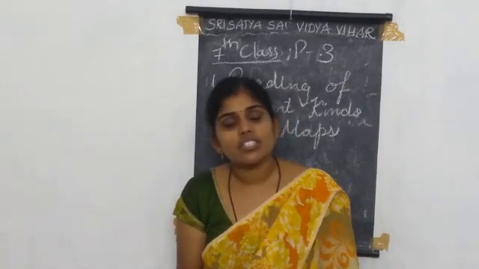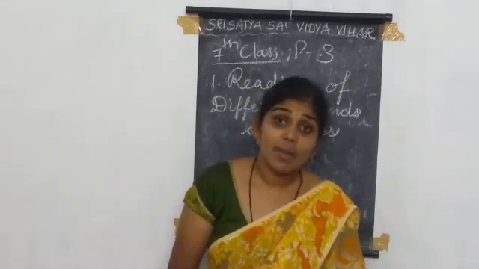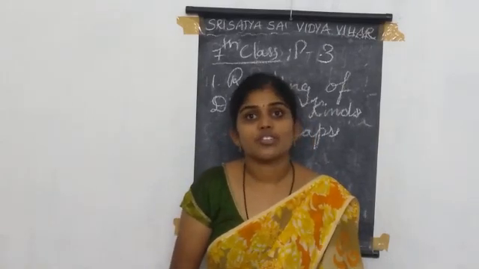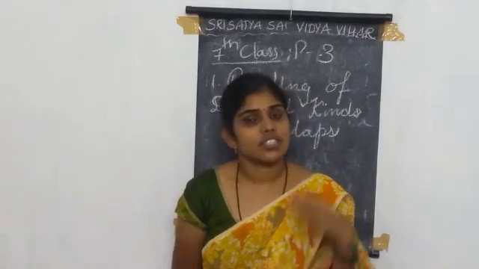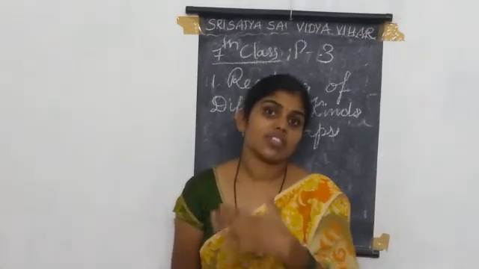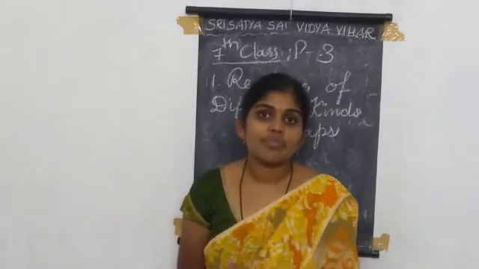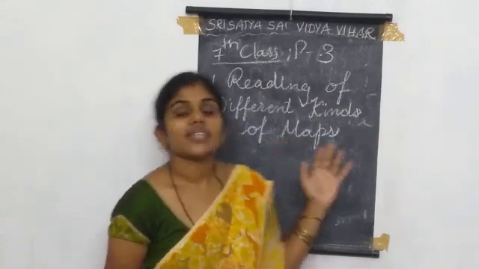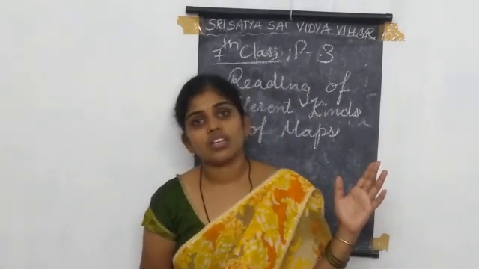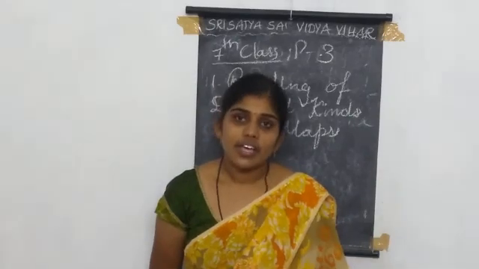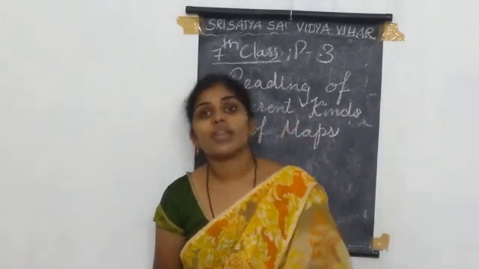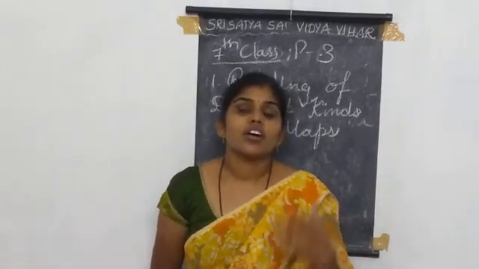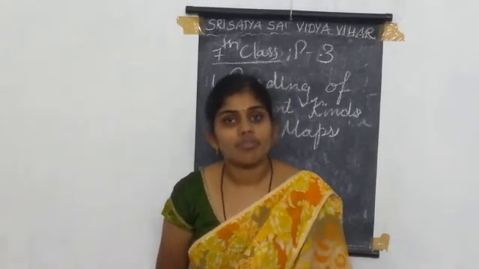In the 6th class, we discussed the map: what is a map, sketch map, rough map, and the symbols and colors which are used. All these we discussed in the 6th class. In this 7th class, we are continuing the topic: uses of map and also types of map. In the types of map, we discussed the physical, political, outline, and more than that, there are many maps which explain different themes according to our need of information.